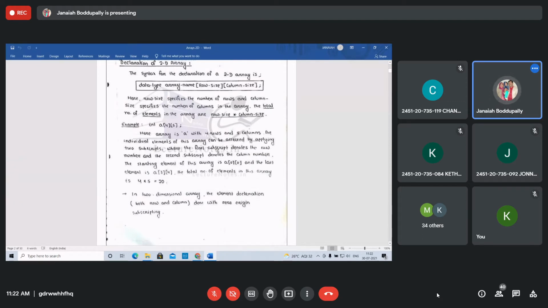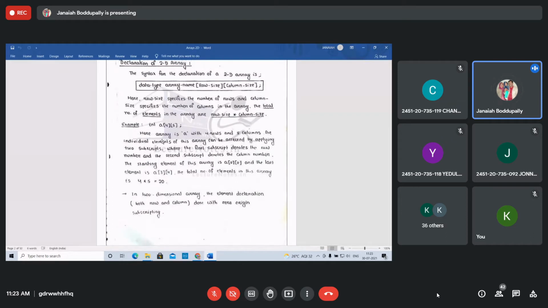The individual elements of this array can be accessed by applying two subscripts, just like a one-dimensional array, where the first subscript denotes the row number and the second subscript denotes the column number.